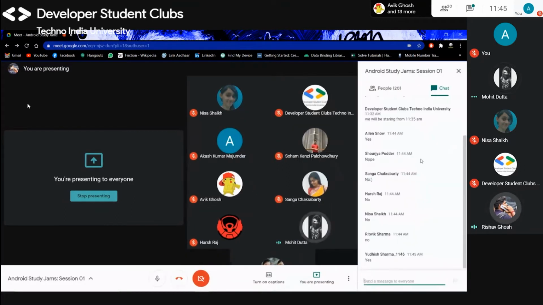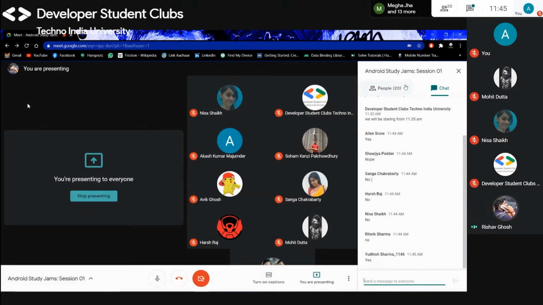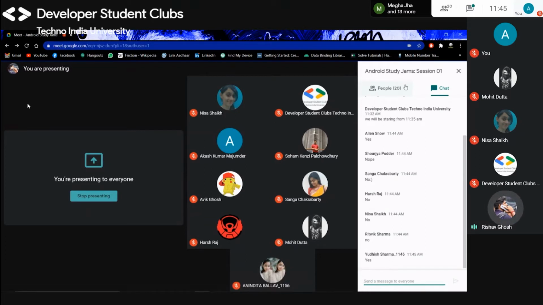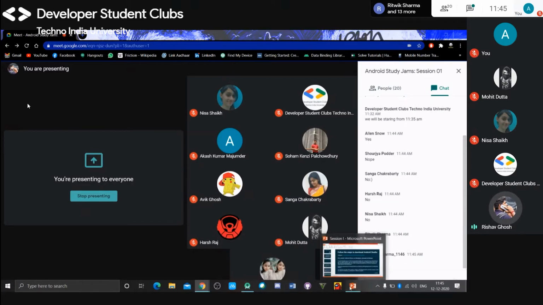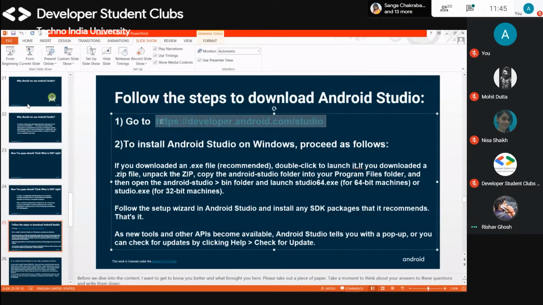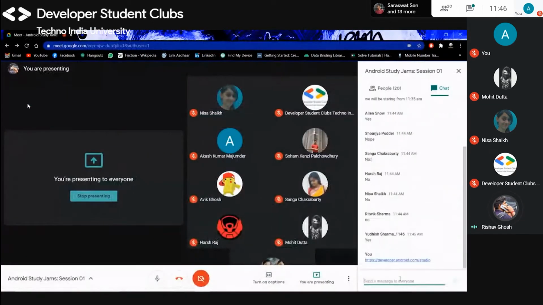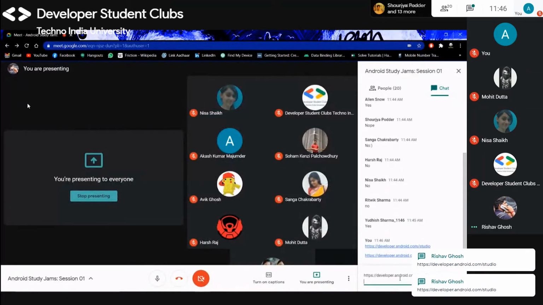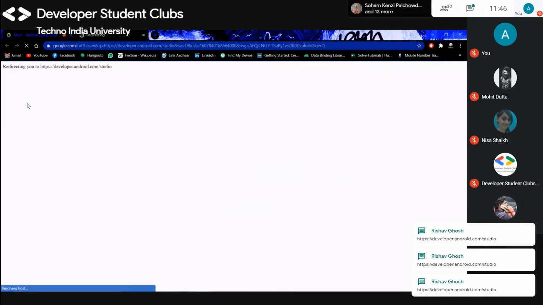So does anyone here want to download it now or later? Please reply. Many of you don't have Android Studio right now. Do you want to download and install it right now? Okay, then go on. If you have any problem, just tell me. I am giving you the link of Android Studio in the chat so that you can download it from here. Click on this. I am showing you the procedure.